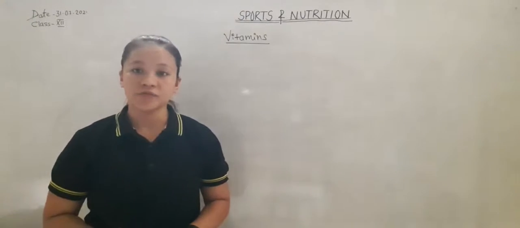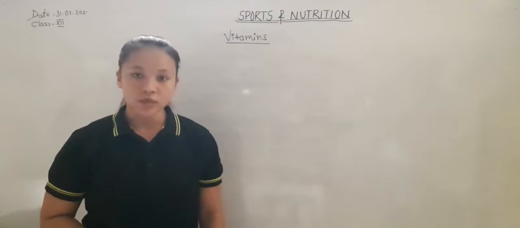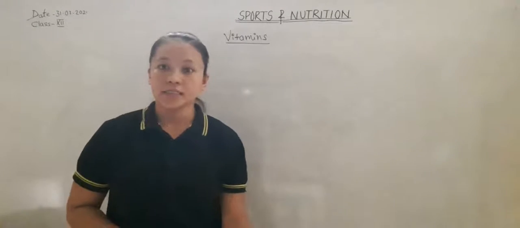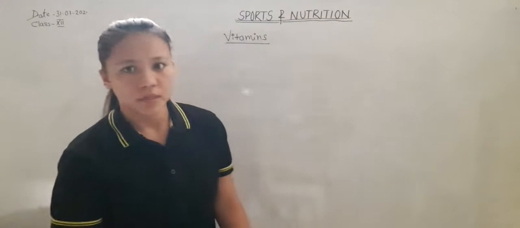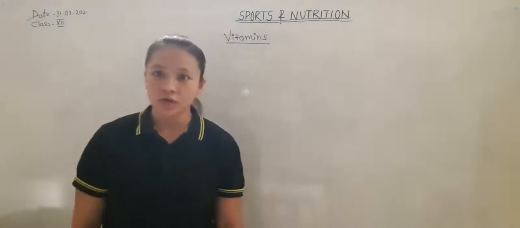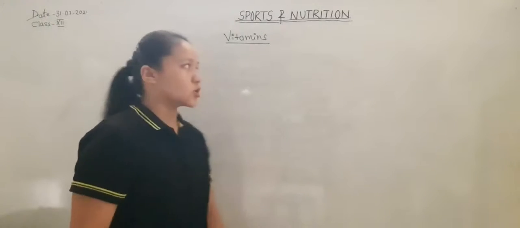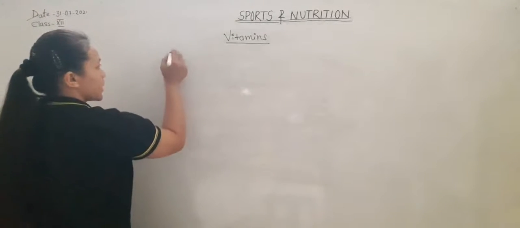There are 13 vitamins, the important ones being vitamin A, D, E and K. Vitamins are of two types: fat soluble vitamins and water soluble vitamins. First, fat soluble vitamins.